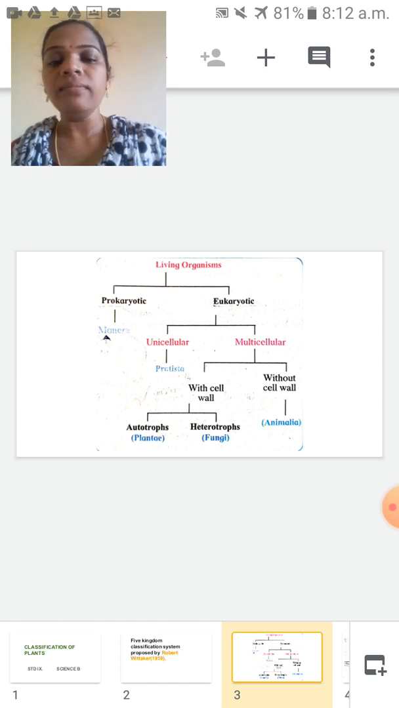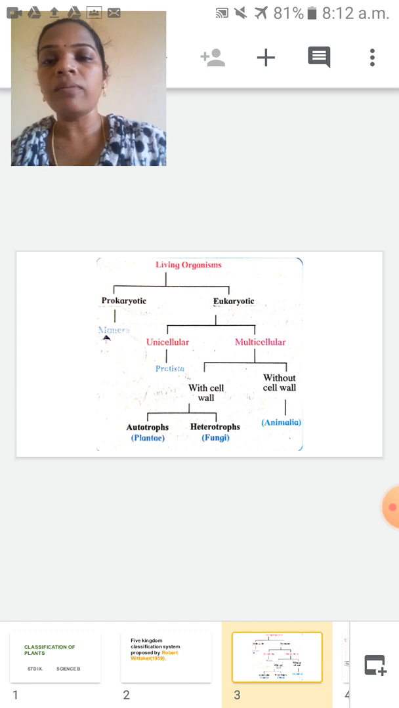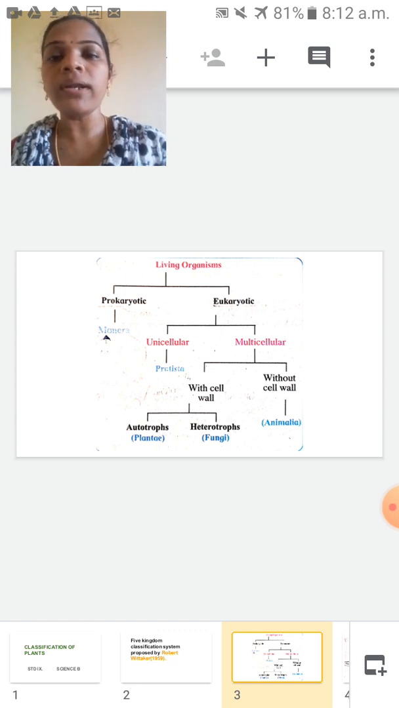Without cell wall. So the multicellular organisms are broadly divided into two groups, with cell wall and without cell wall. So without cell wall, what will come? Yes, animal cells will come. So without cell wall it contains one kingdom. That kingdom name is Animalia. Did you get it now?